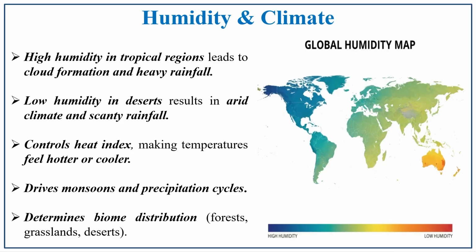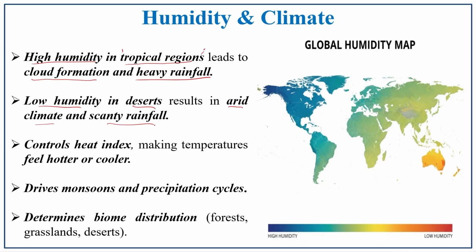Humidity and climate: high humidity is seen in which region? The tropical region, because of the increasing temperature. The evaporation process happens, and because of evaporation, cloud formation is the next stage, and after cloud formation, heavy downpour, that is heavy rainfall, is experienced in high humidity regions, especially the tropical regions. And low humidity is found in the desert region,